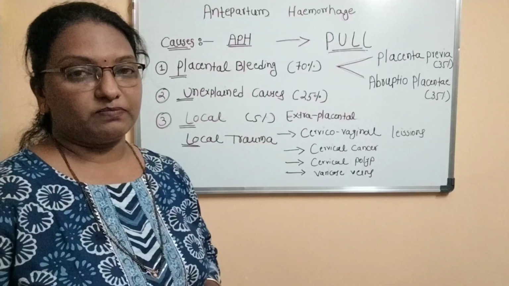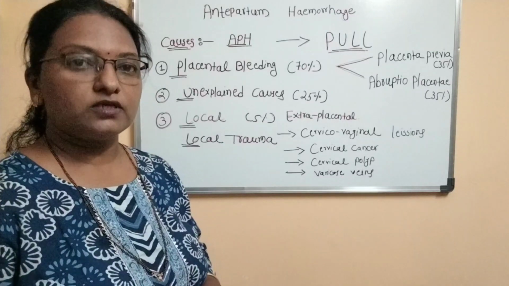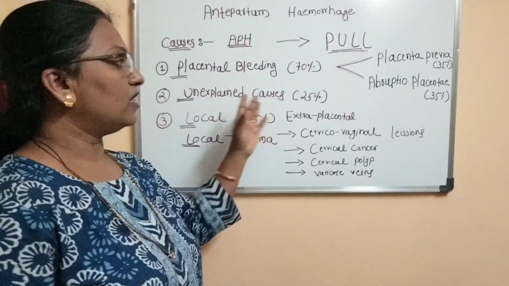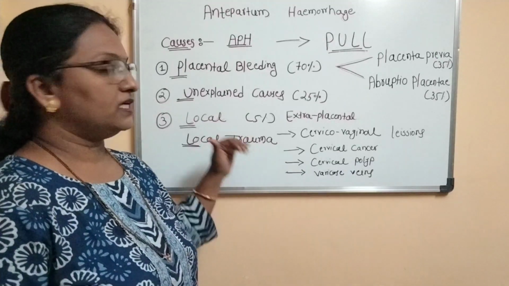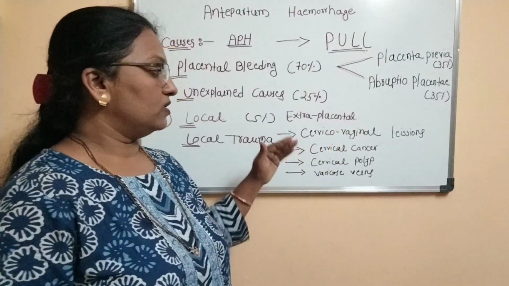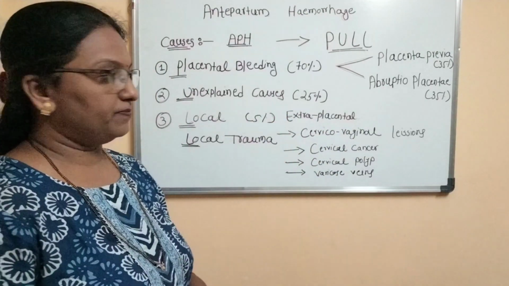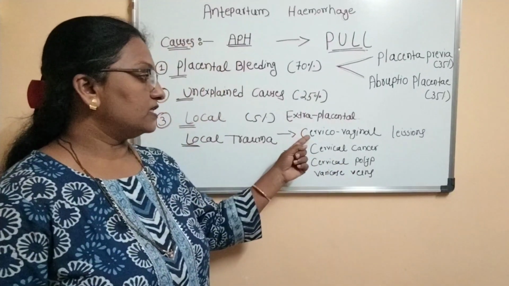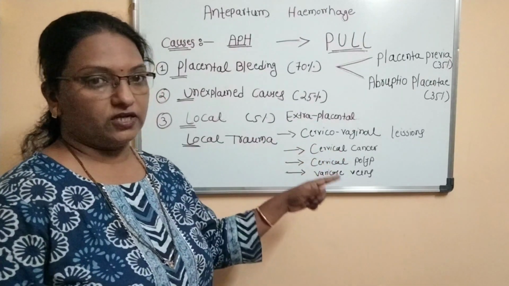The second cause is unexplained. That means it is neither of placental type nor of local trauma or local lesions. So these are the 25% causes grouped under unexplained causes. The third one is local causes or local trauma. These are 5% of causes, related with the cervico-vaginal canal, the cervix itself or the vagina. It is also called the extraplacental causes. So what are those causes? Cervico-vaginal lesions, cervical cancer, cervical polyp and varicose veins.